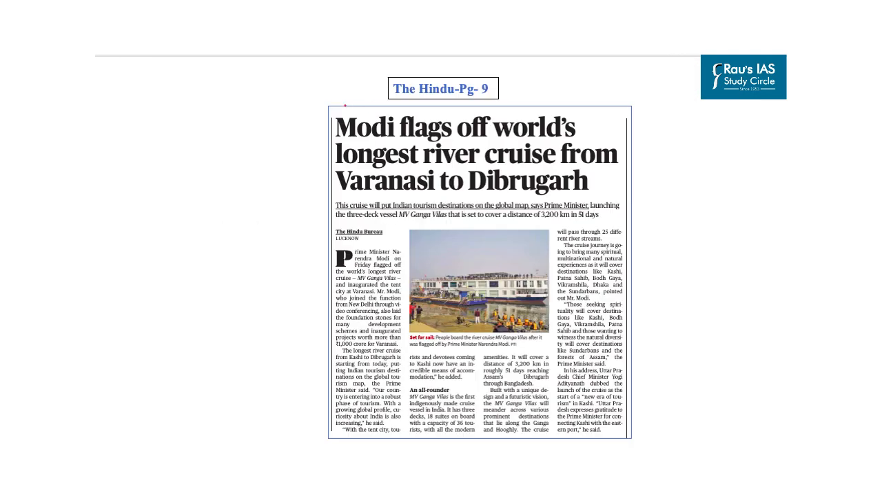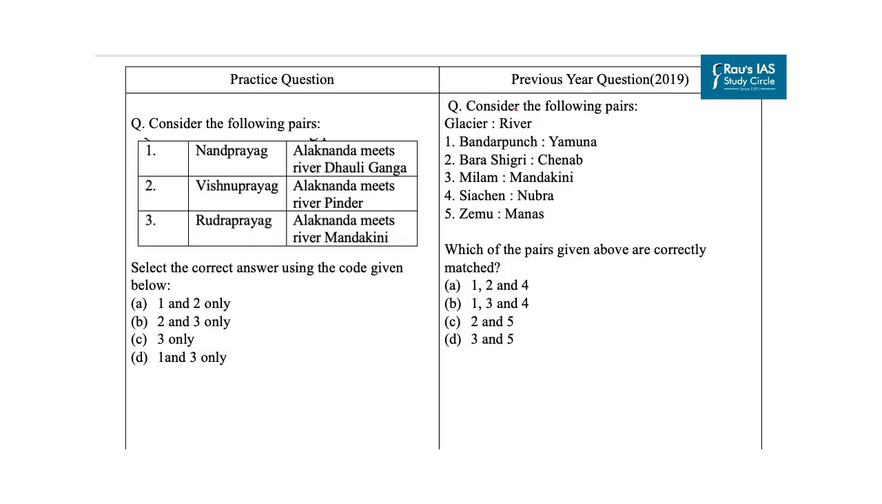Our next question is based on this article which appeared on page 9 in The Hindu newspaper. The context of this article is that recently Prime Minister Narendra Modi flagged off the world's longest river cruise, that is MV Ganga Vilas, from Varanasi to Dibrugarh. This will meander across various prominent destinations that lie along the Ganga and Hooghly. Now, in Indian geography, the drainage system is one of the recurrent themes in the UPSC Prelims examination. So here, we have curated a practice question based on the Himalayan drainage system. In this question, you have to identify the correct pairs using the code given below.